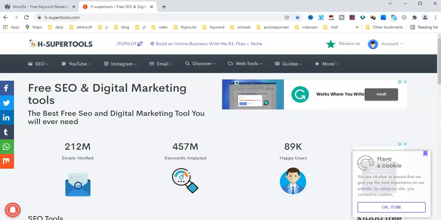A 100% free keyword tool is h-supertool.com. HAG YouTube has published this free tool.